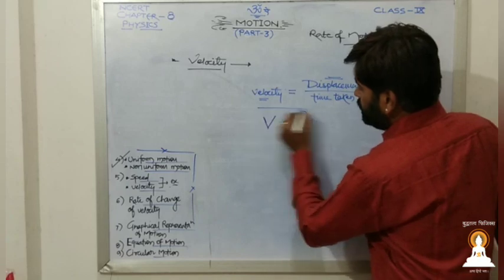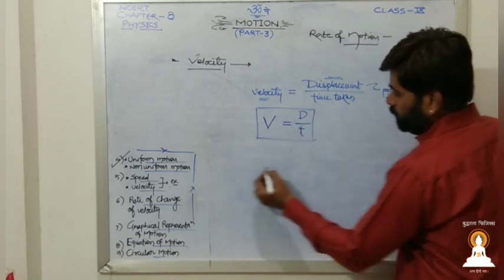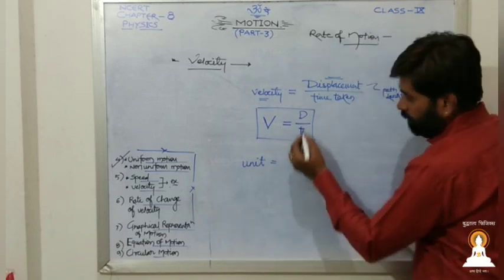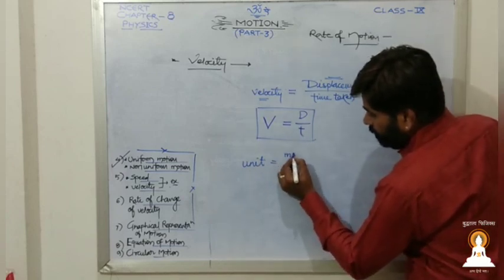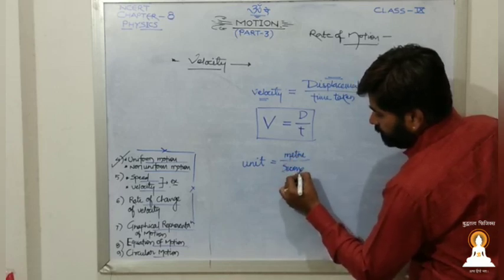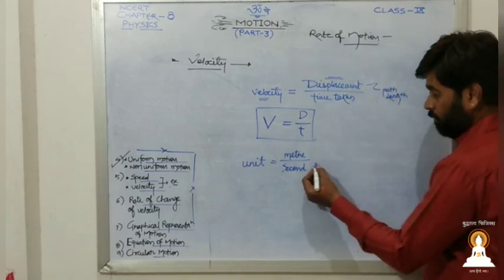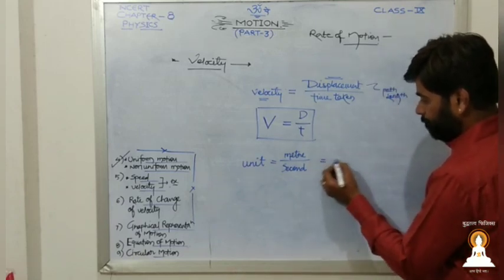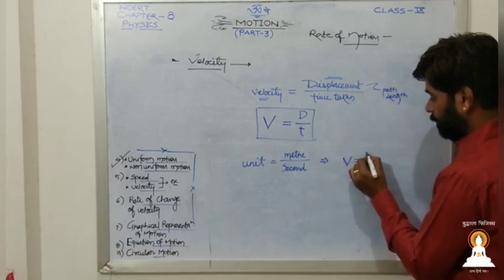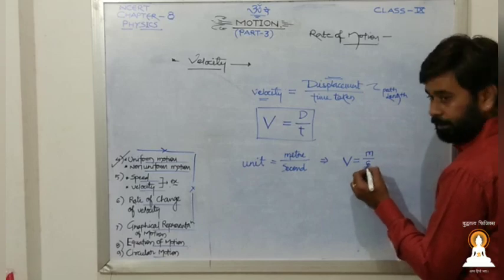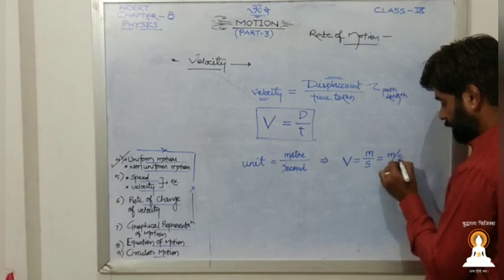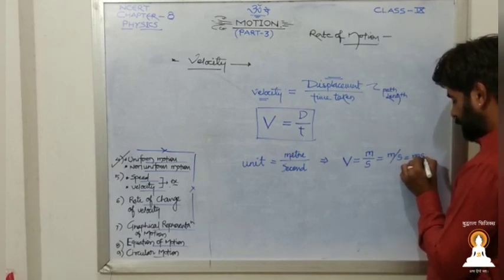So this is the basic formula. If we talk about the unit, the displacement or distance, one and the same thing, will be the meter. Time is in second. So meter per second. The unit of velocity will be meter per second, or meter second raised to power minus 1.